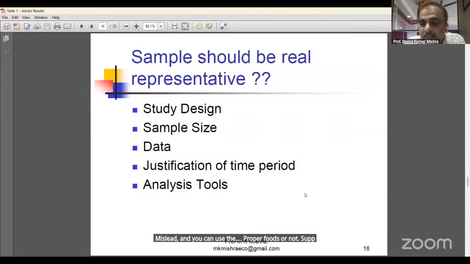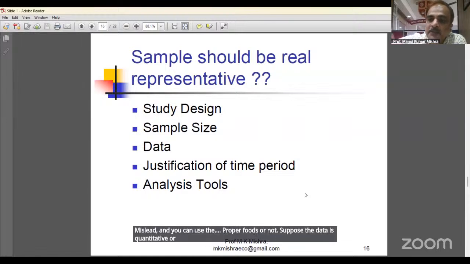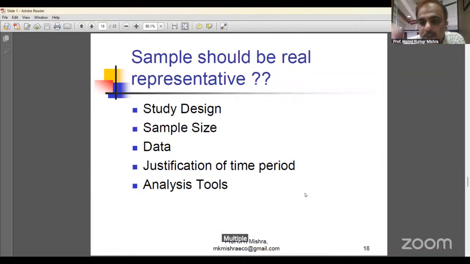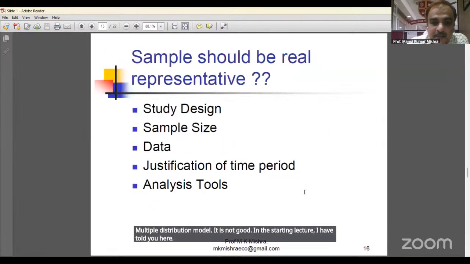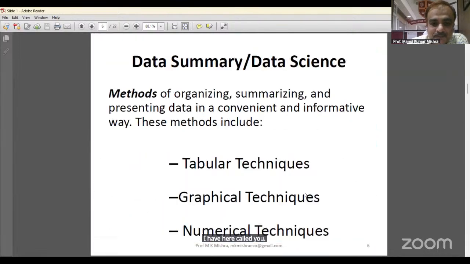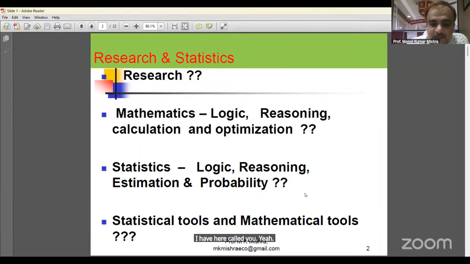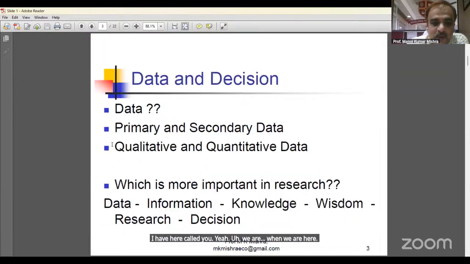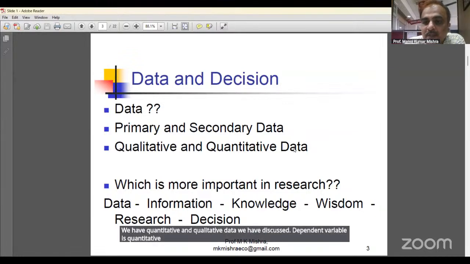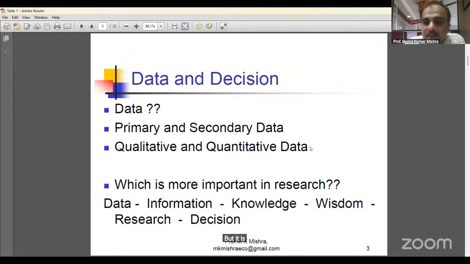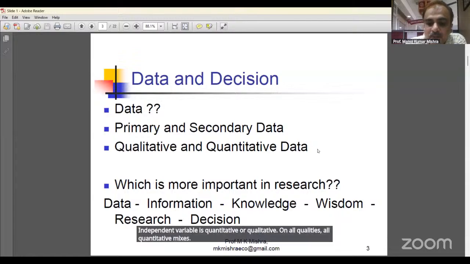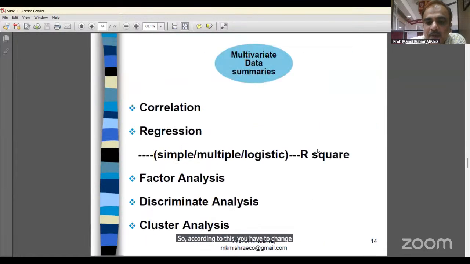Suppose the data is quantitative or qualitative and you are using the multiple regression model. It is not good. In the starting lecture, I told you, we discussed quantitative and qualitative data. The dependent variable is quantitative or qualitative, categorical. The independent variable is quantitative or qualitative, or all qualitative, all quantitative, mixed. So according to this, you have to change the tools. You have to change the models.